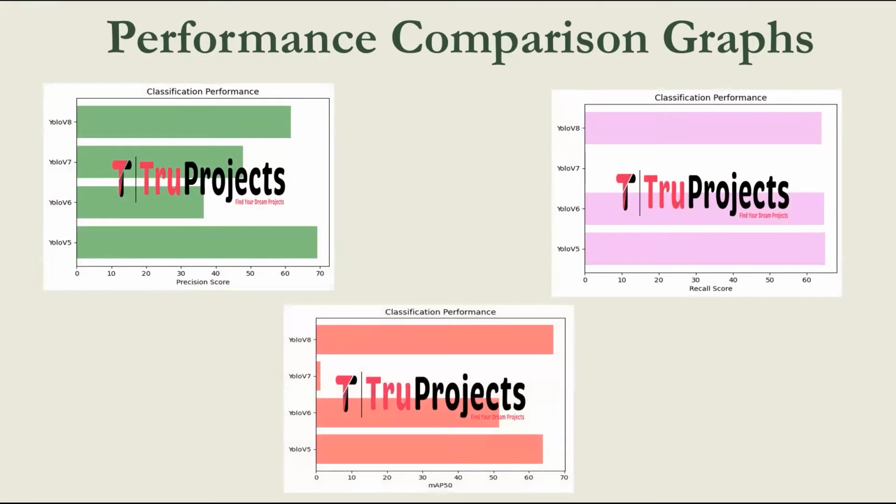This is the mean average precision comparison graph. It is a metric commonly used in object detection tasks. It calculates the average precision for each class and then takes the mean across all classes. Average precision in turn is the area under the precision recall curve. So the algorithm which performs well among all these metrics will be used for final prediction.